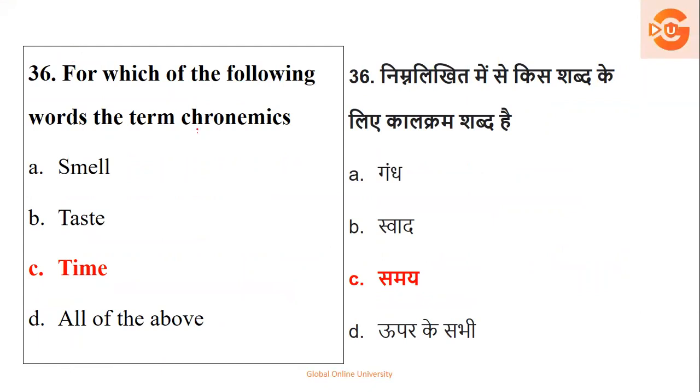Next. Now this, if you remember, we have done this question. Again, I have included it in today's mock test also so that it will be easier for you to remember. Which of the following talks about chronemics? Chronemics, that is nothing but it talks about smell. Sorry, it talks about time. Okay, the right option is time.